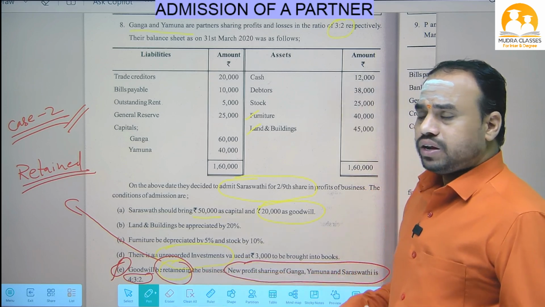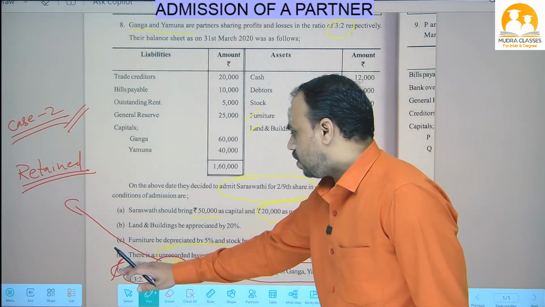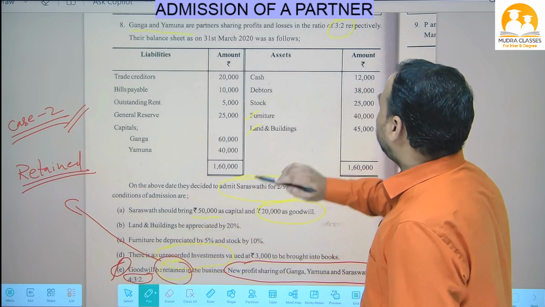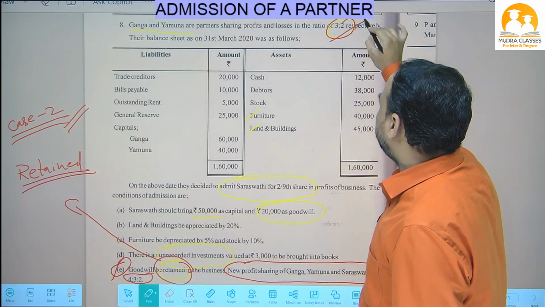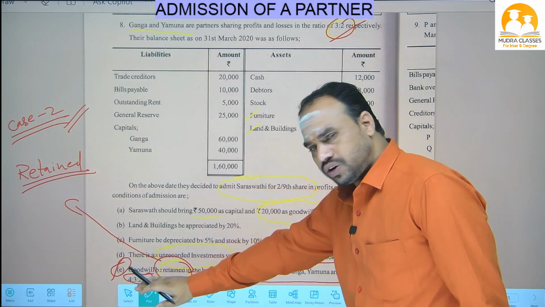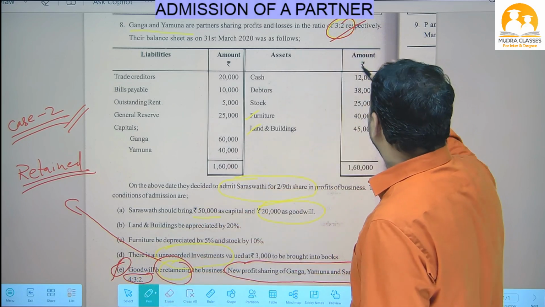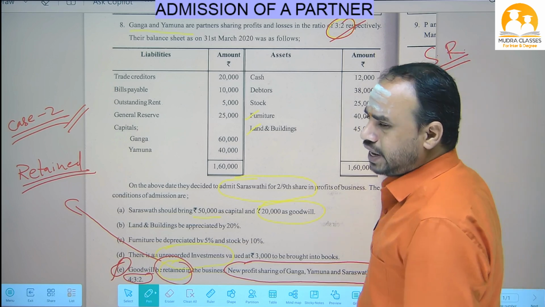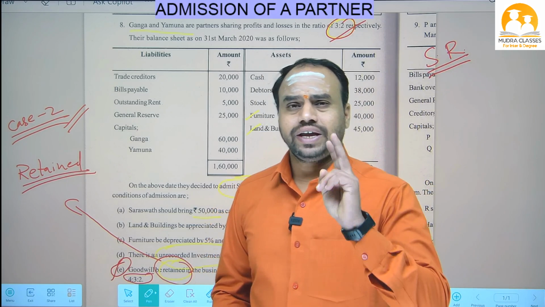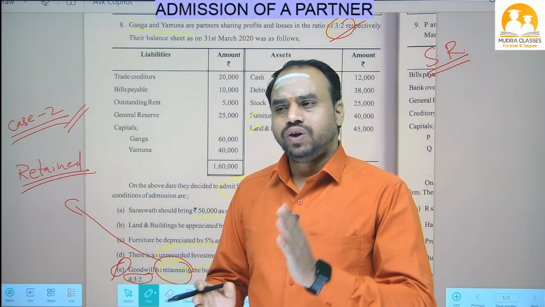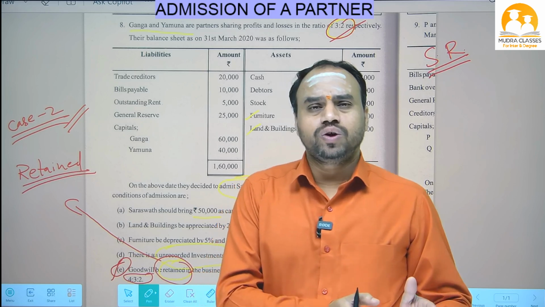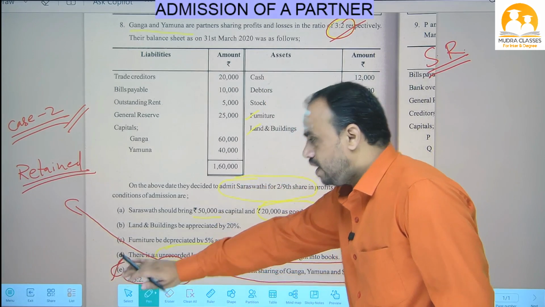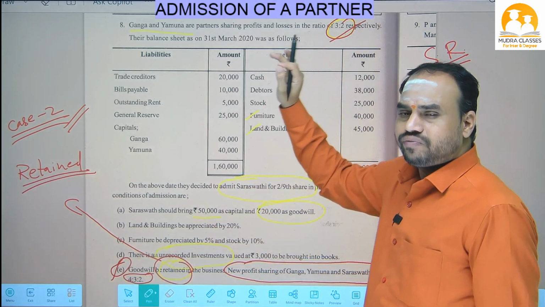So see, if this point is not given in the question, what happens? We distribute goodwill in the 3:2 ratio, because when the new ratio is not given in the question, the old ratio only is the sacrificing ratio. Actually in case 2 of goodwill, we have to distribute goodwill to old partners in the sacrificing ratio. When the new ratio is not given, the old ratio only is the sacrificing ratio.